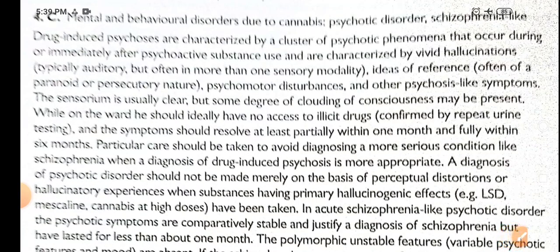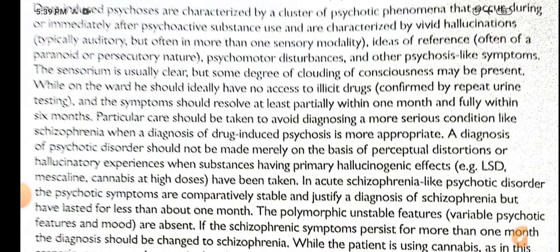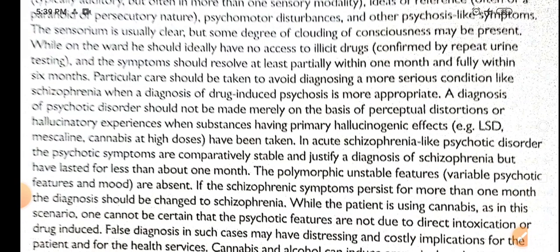Mental and behavioral disorder due to cannabis, psychotic disorder, schizophrenia-like, drug-induced psychosis, is characterized by a cluster of psychotic phenomena that occur during or immediately after psychoactive substance use, characterized by vivid hallucinations, auditory but often in more than one sensory modality, ideas of reference, often of paranoid and persecutory nature, psychomotor disturbances and other psychosis-like symptoms.